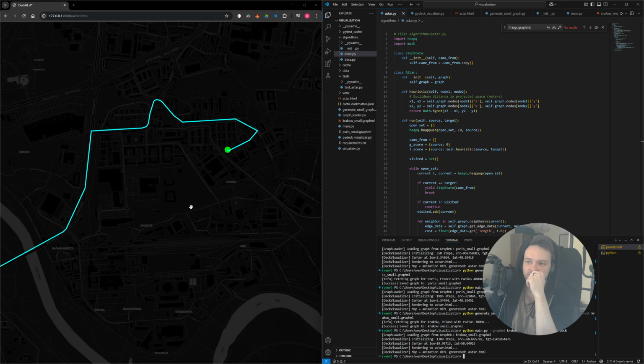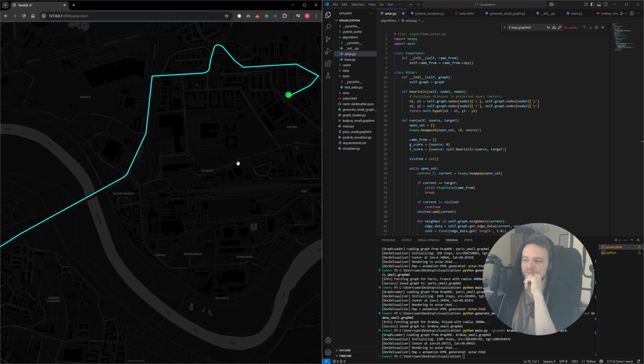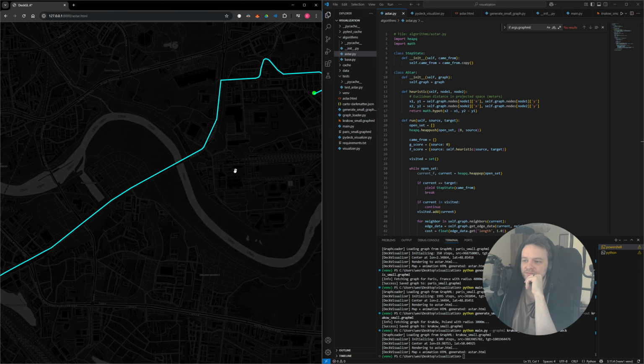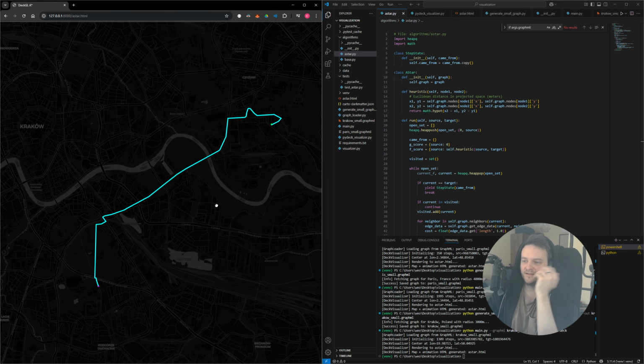Yes! And obviously you see that there's probably a better path towards this point than this one. But it's not bad at all.